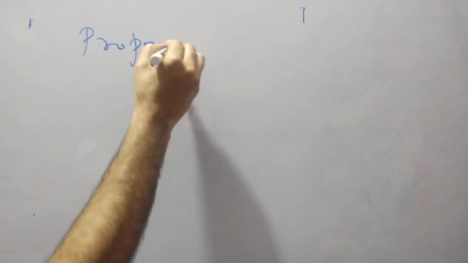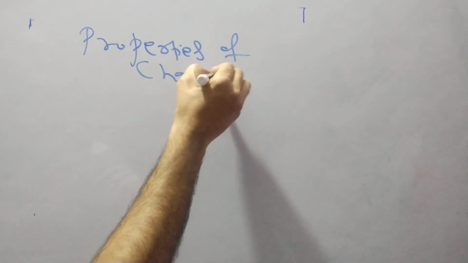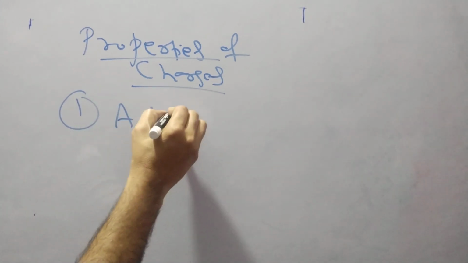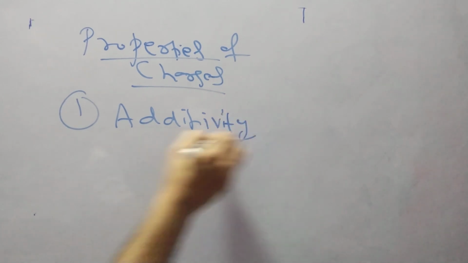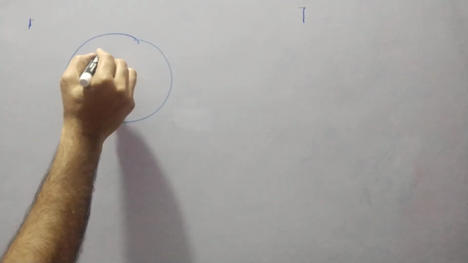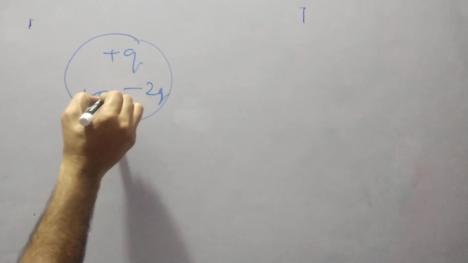Now these are some of the properties of charges. First one is the additive property, additivity. What does additivity mean? Suppose an object contains plus q, minus 2q and plus 5q.